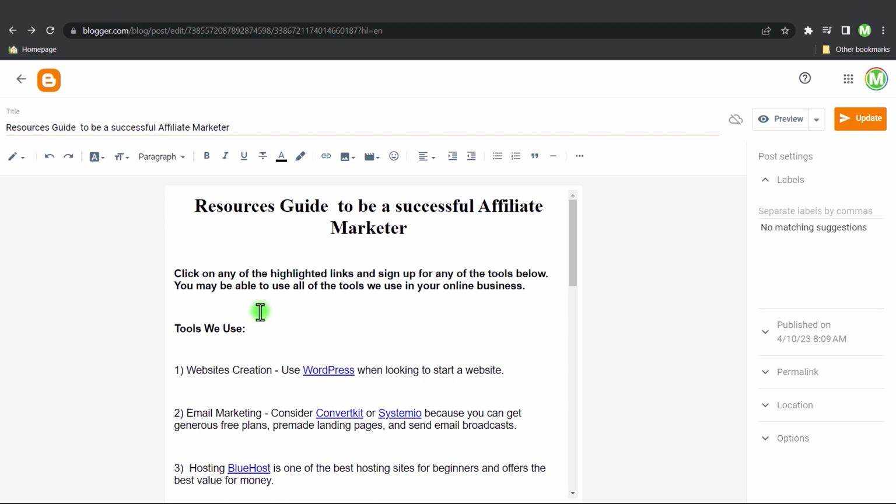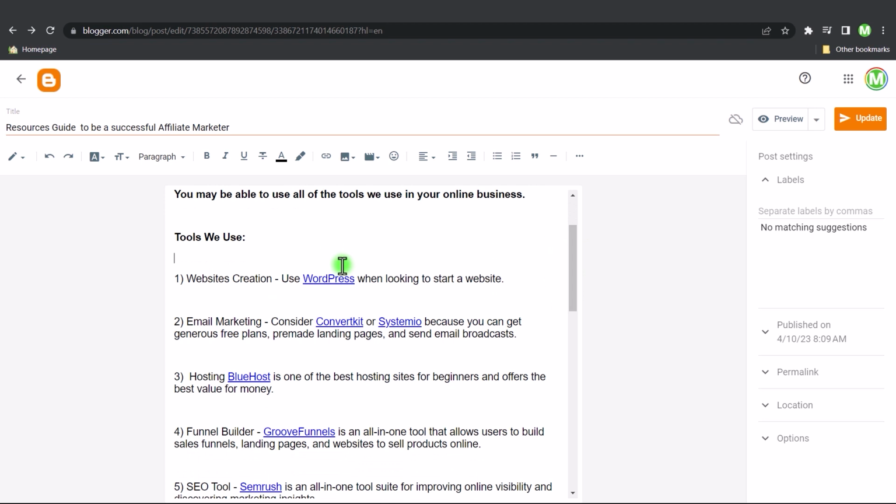And since my offers are related to affiliate marketing products, the only thing I did was type out here, click on any of the highlighted links and sign up for any of the tools below. You may be able to use all of the tools we use in your online business. And then I just listed the tools we use, and all of these lead to affiliate marketing products. So if anyone makes a purchase, I get paid.